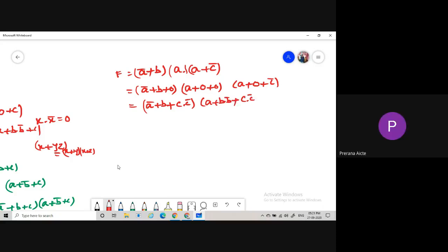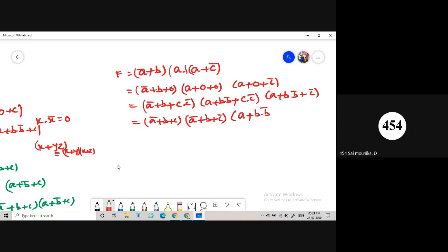Then A bar plus B plus C into A bar plus B plus C bar, after that into A plus B plus C bar.